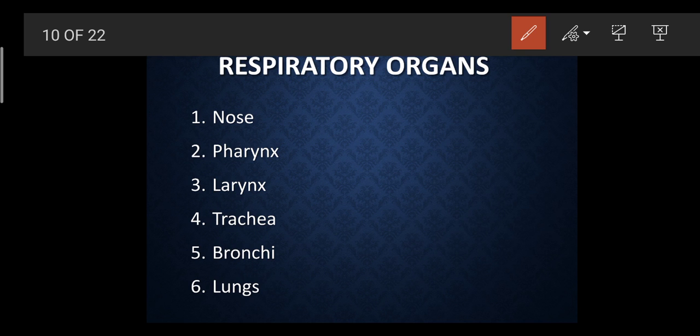But what is this pharynx? The pharynx is the common location of the mouth and the nose. The common location of nose and mouth is called the pharynx part. So it is a common passage for air and food to pass in, because through the mouth we eat food and through the nose we breathe in. That is why it is located here. So this is a common junction of the nose and the mouth.